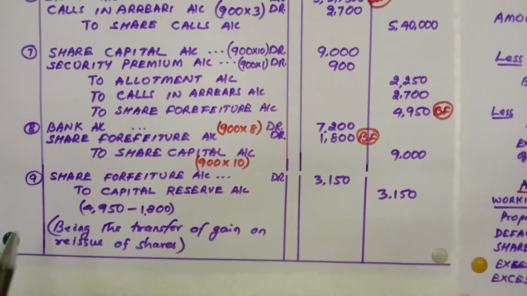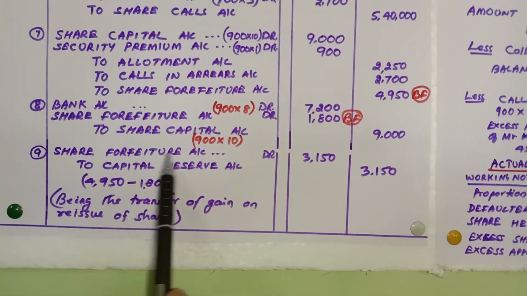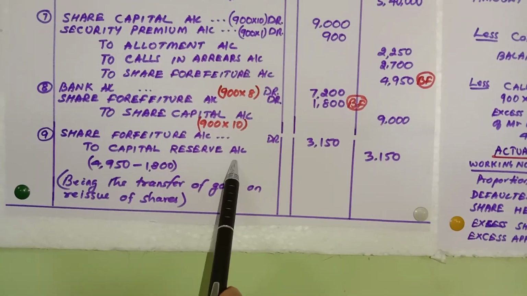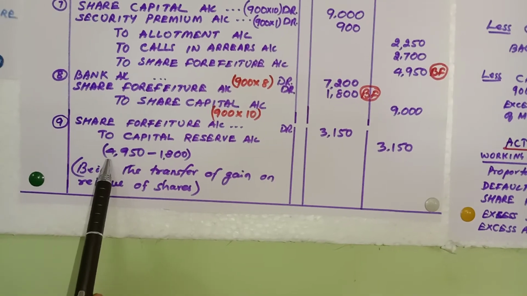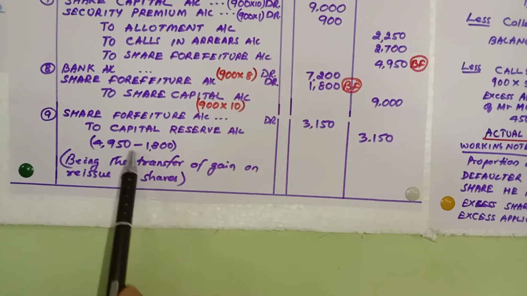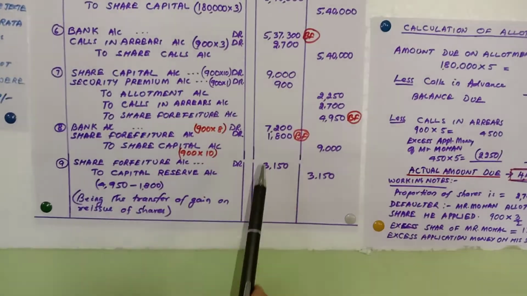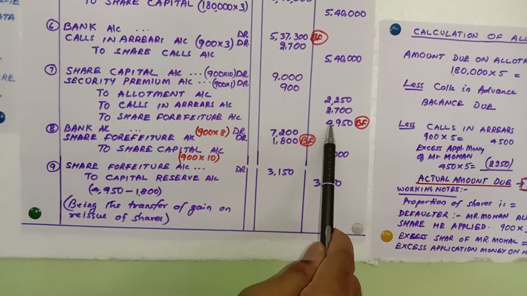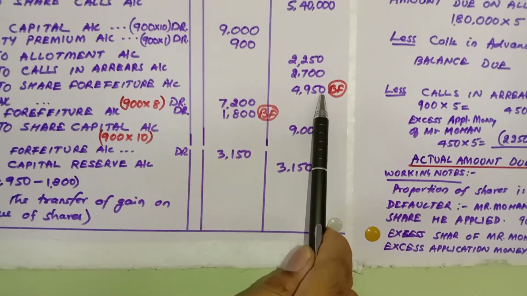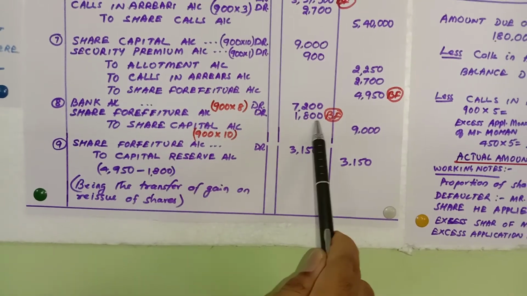Now the last entry, transferring the gain to capital reserve. The entry is share forfeiture account debit to capital reserve. Now 4,950, where did we get it from? We got it from here. See, this is the balancing figure. And here, the second forfeiture, 1,800.